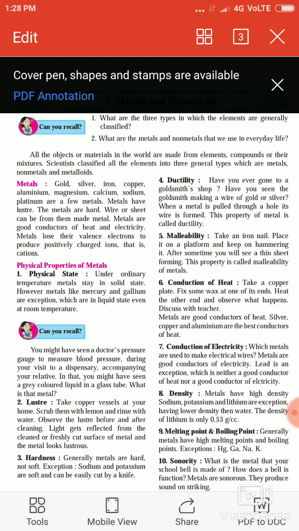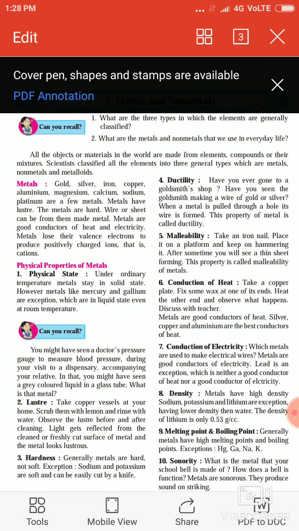Generally metals have high melting point and high boiling point. But again some exceptions are there: Hg, that is mercury, gallium, sodium and potassium. They have low melting points, but the remaining metals have high melting points.